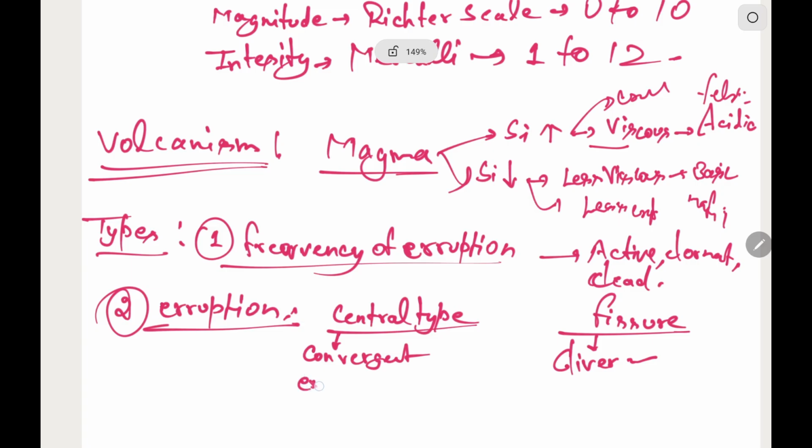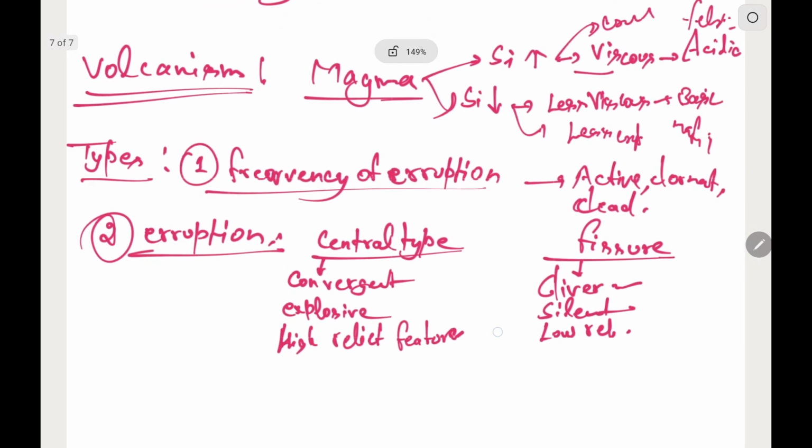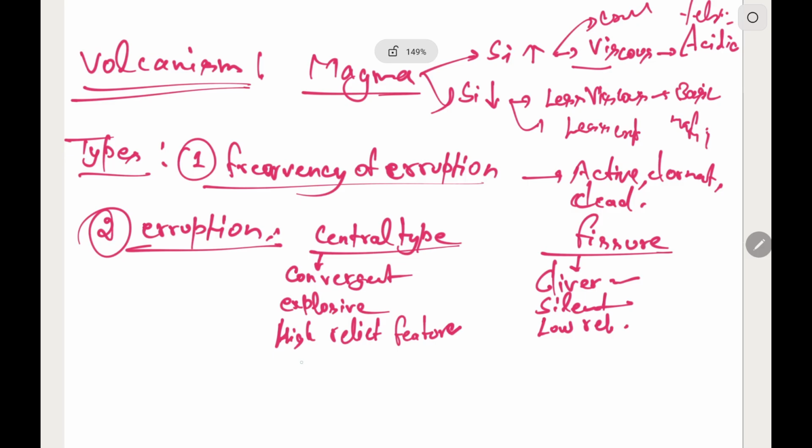Central type are more explosive, and they lead to the formation of high relief features like mountain peaks. Fissure type lead to the formation of low relief features like plateaus and oceanic ridges, and they are spread to lower areas and over a larger area.